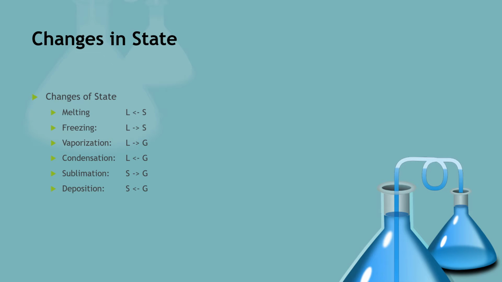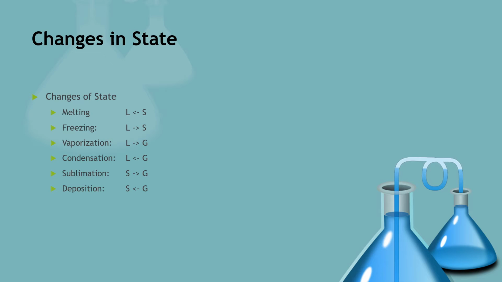So, changes in state. Here I have all the changes listed. If we start with a solid and the solid turns into a liquid, that is called a melting change in state. If we have a liquid and the liquid goes to a solid, that is called a freezing change of state.